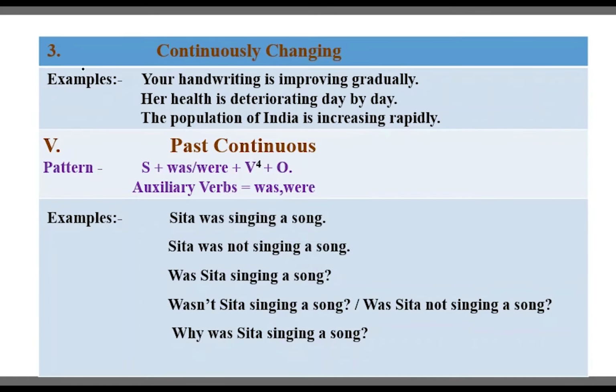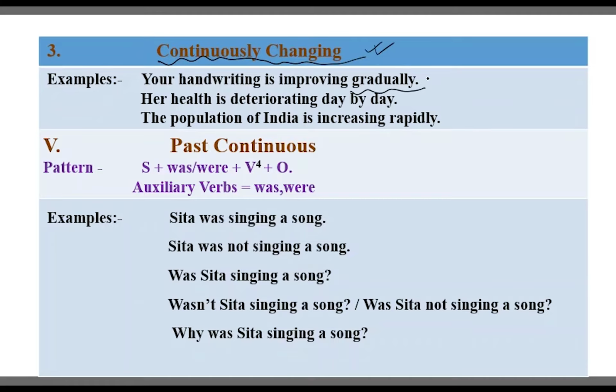Here, the third rule is continuously changing. In present continuous, we are going to say that if your work is in progress, we can use present continuous. This is why we say continuously changing. Your handwriting is improving gradually.